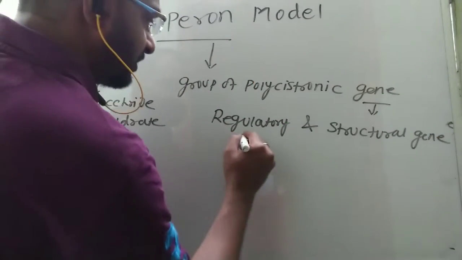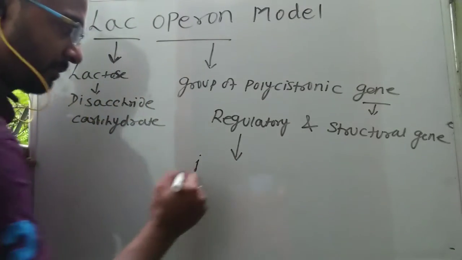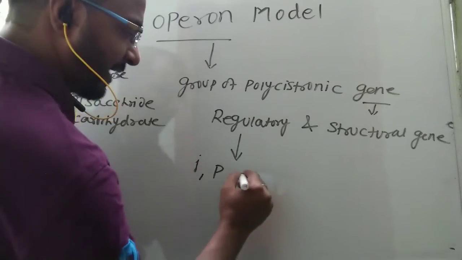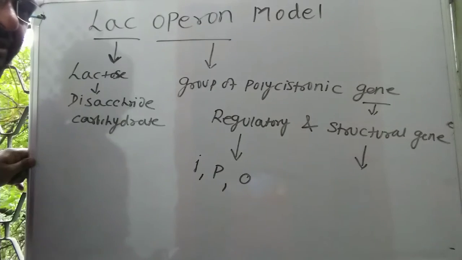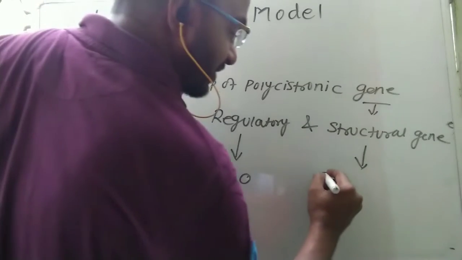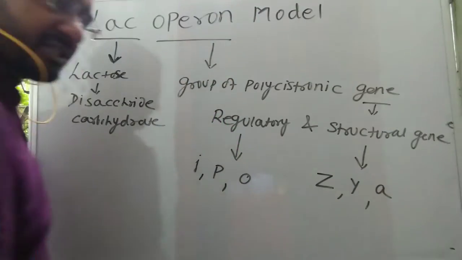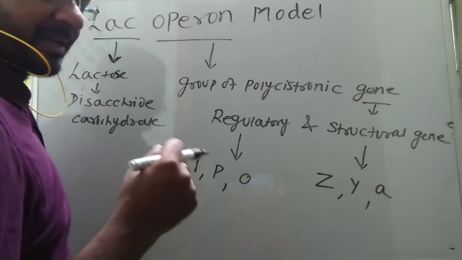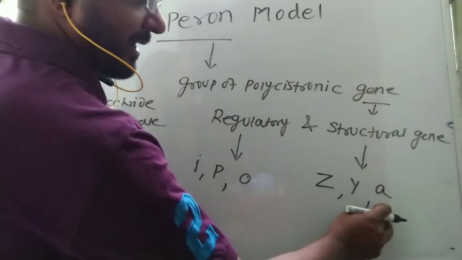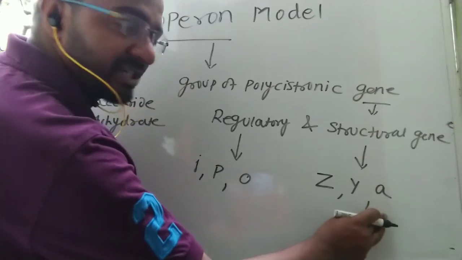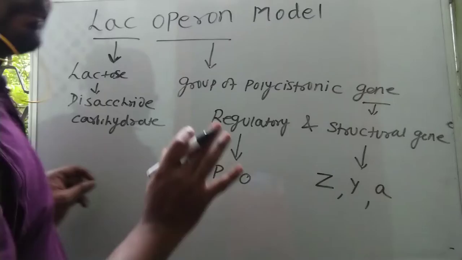In regulatory genes there are three things: I for inhibitor, P for promoter, and O for operator. In the structural genes, three enzymes are synthesized: Z, Y and A. Z synthesizes beta galactosidase, Y is galactoside permease, and A synthesizes acetylase. So this is the overall Lac-Operon model.